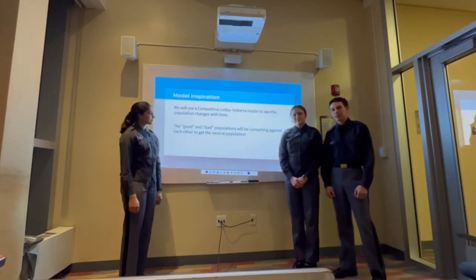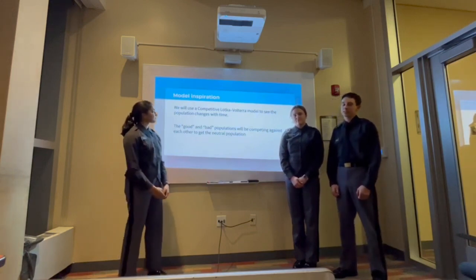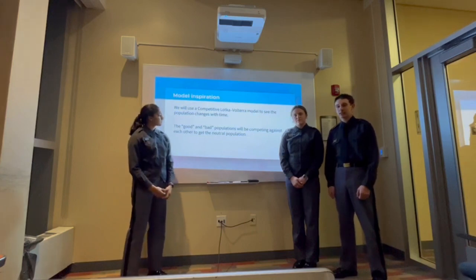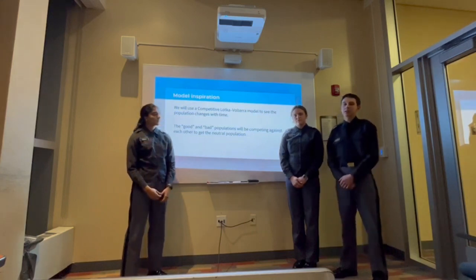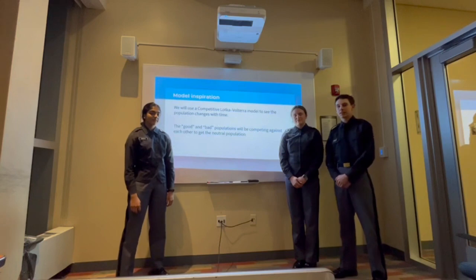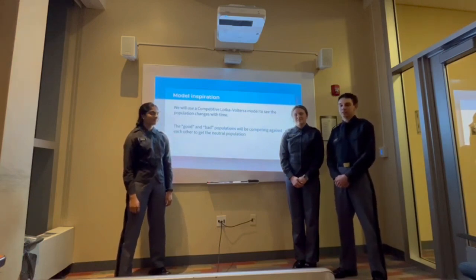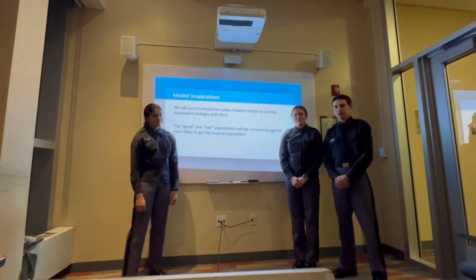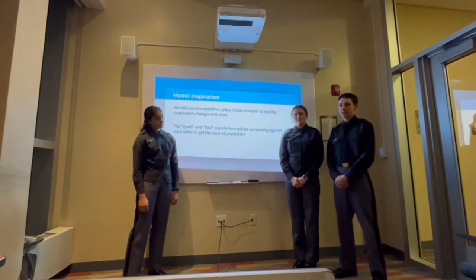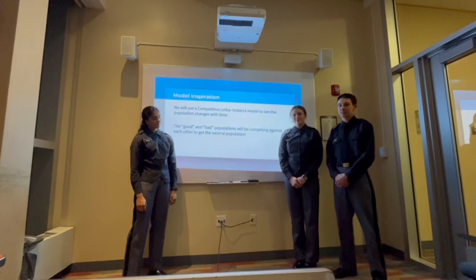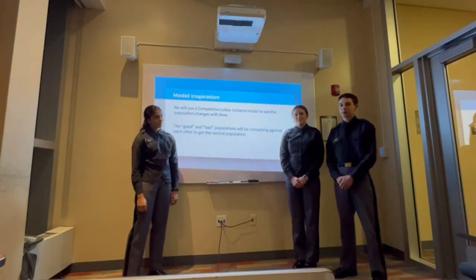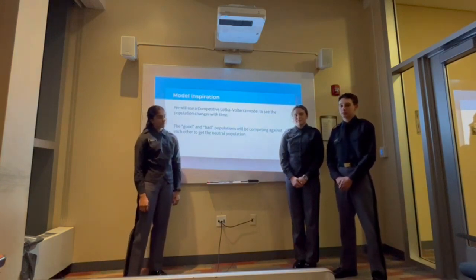This competition model is usually used to see animals in their natural habitat. In this model, we'll be looking at the good children who punish the bad behavior of the bad children, and they will be competing against each other to get the neutral populations to join their groups.